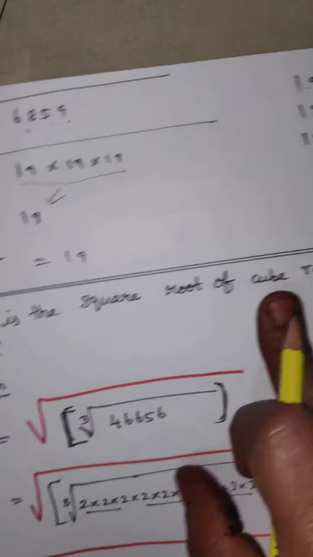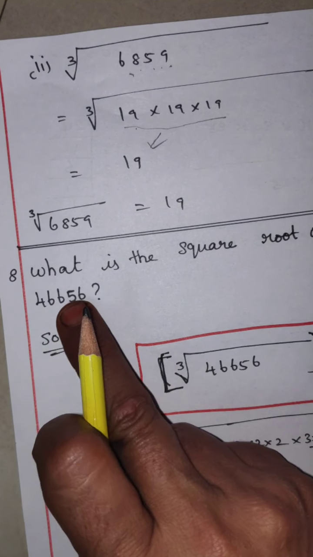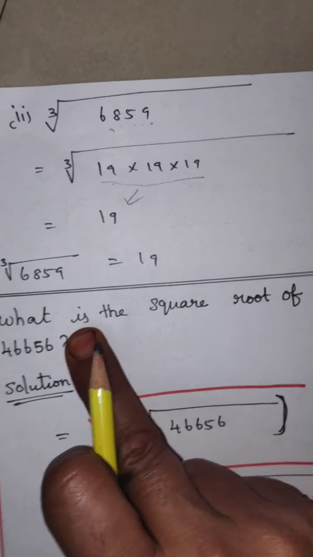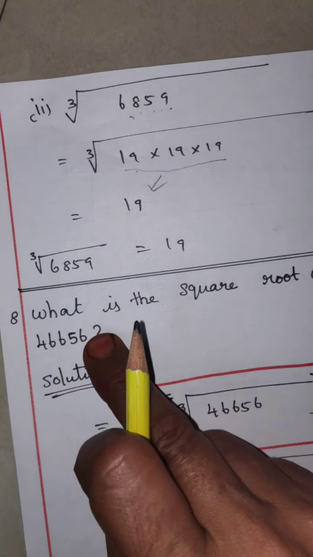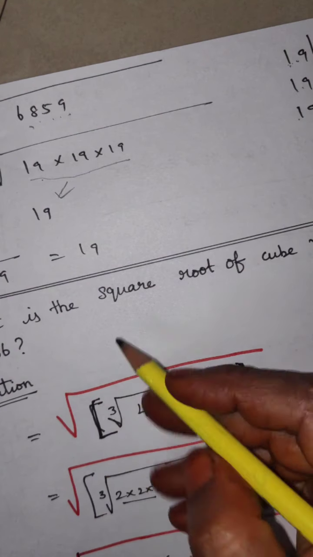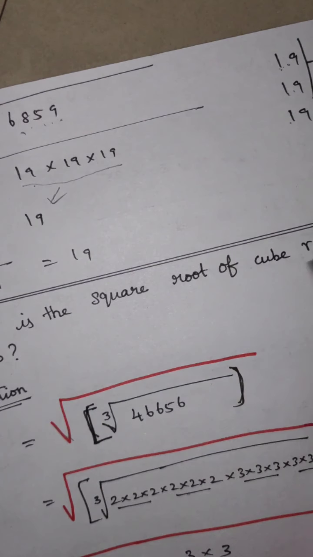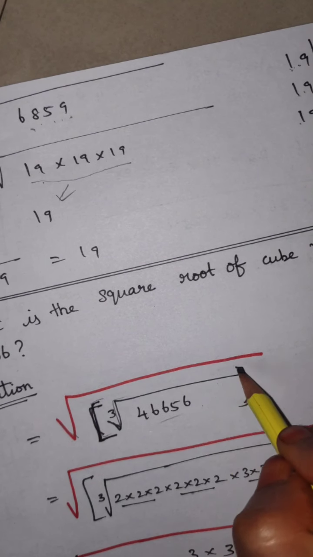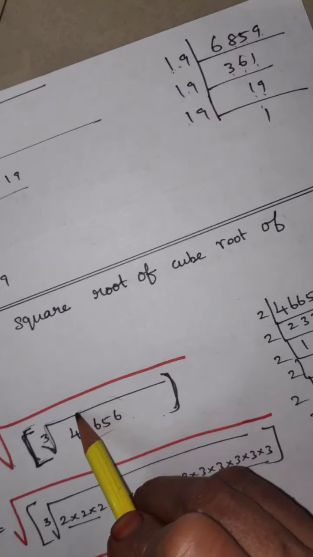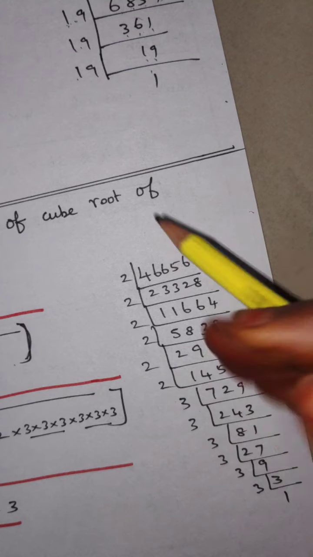What is the square root of the cube root of 46,656? How do I write it? See there, square root of, first I am writing the square root of the cube root, open the bracket, start the cube root of the given number, and close the bracket. First, find the cube root of this number. So for the cube root, divide the number by the LCM method. The factors come here and I'll write them here.